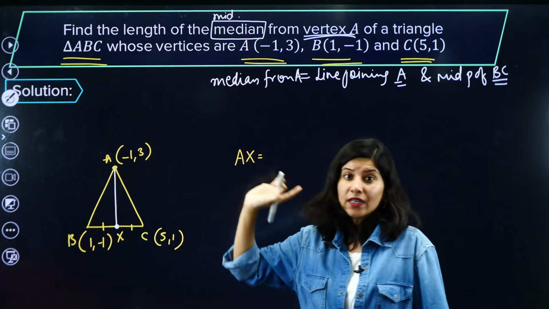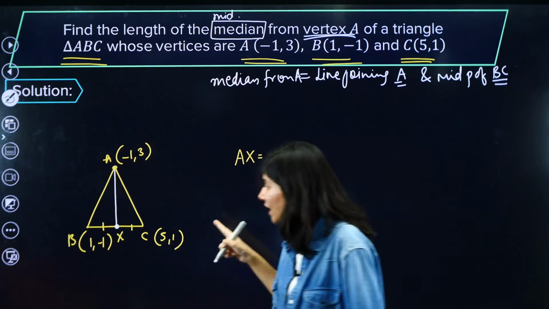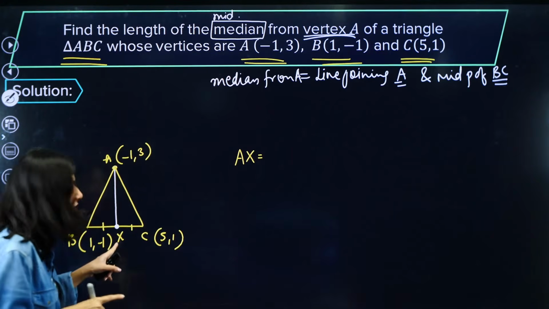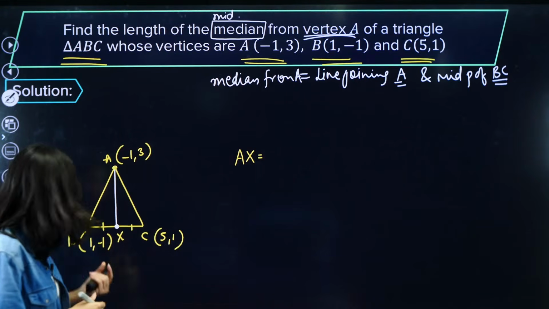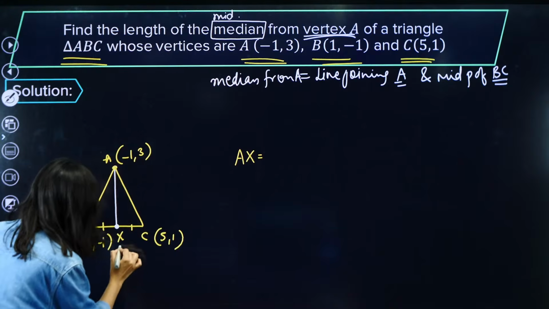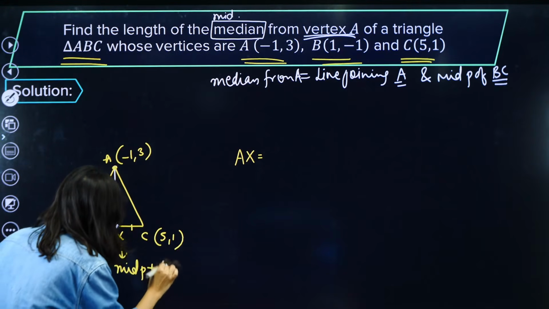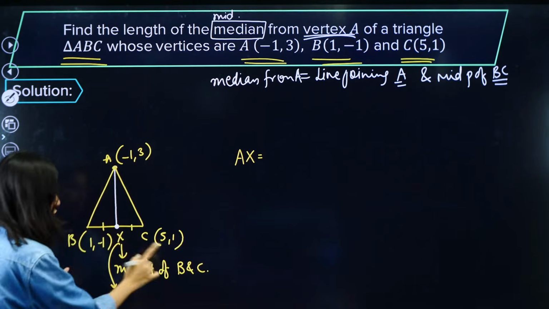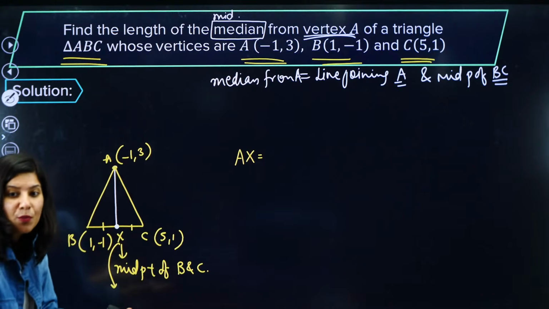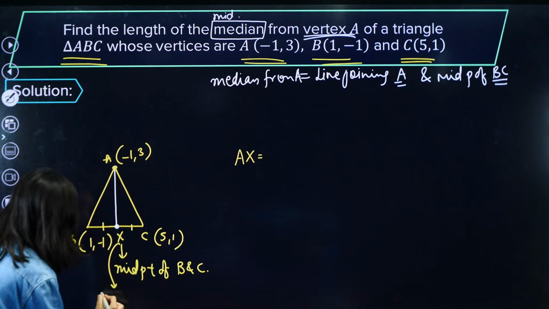Now the coordinates of A we have. If someone can tell me the coordinates of X, then my question will be done. Yes or no? Now X is what? X is nothing but the midpoint of BC. So to calculate X, we need to apply the midpoint formula. What is midpoint formula? So the coordinate of X is what?